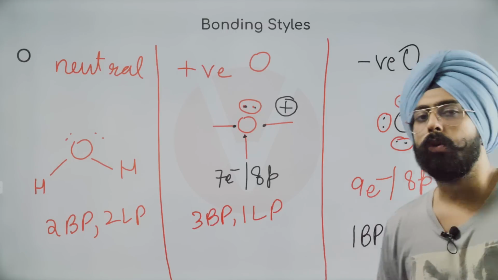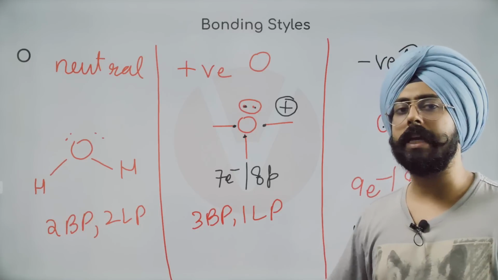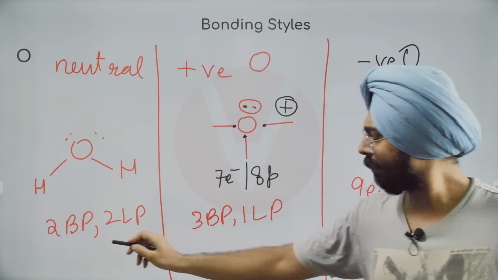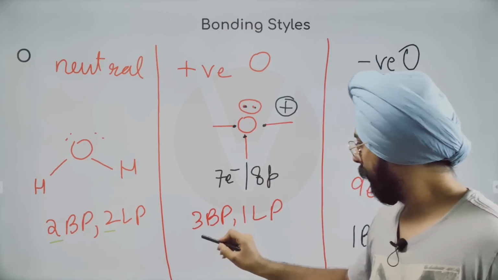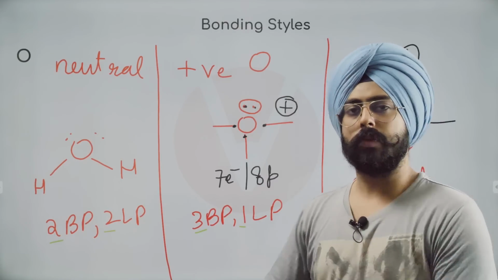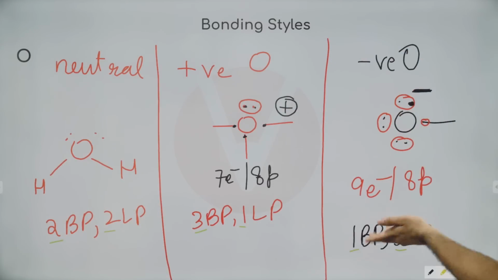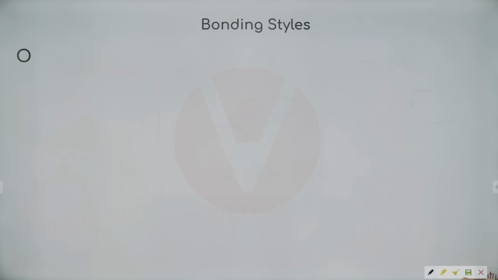Now, people, do you notice that the total number of electron pairs around carbon, nitrogen, oxygen in all cases was 4? 2 plus 2 is 4, 3 plus 1 is 4, 1 plus 3 is 4. So the total number of electron pairs has to be 4, right? Because we want to create an octet. 4 electron pairs is equal to 8 electrons. So just keep that in mind. Overall, you should have 4 electron pairs around these atoms.